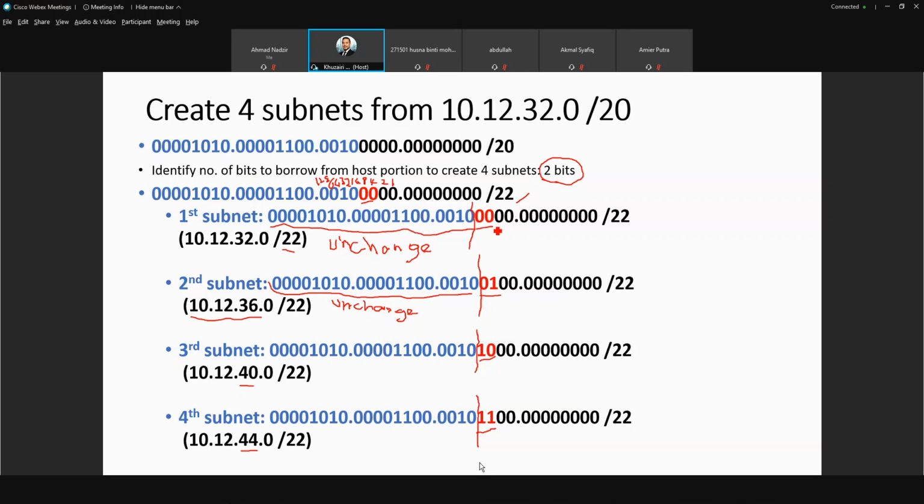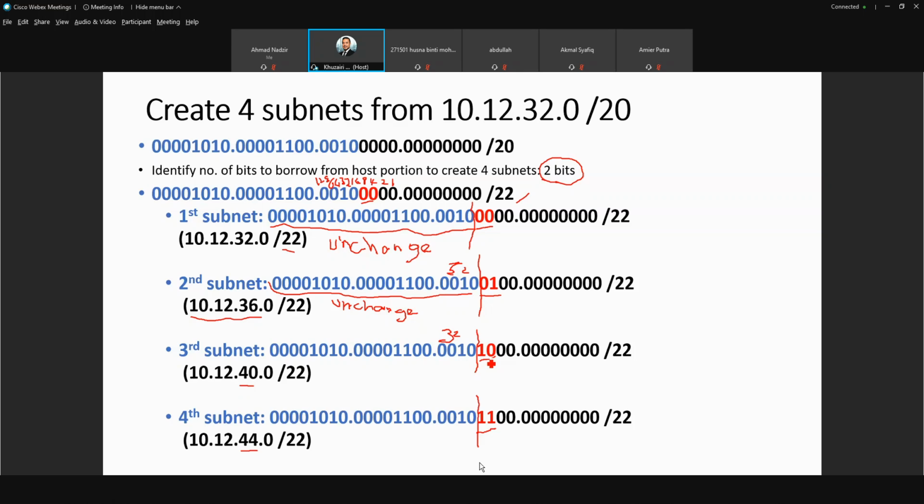So the address is 10.12.32.0/22. Then it becomes 0, 1, so the second subnet is 32 plus 4, which becomes 36.